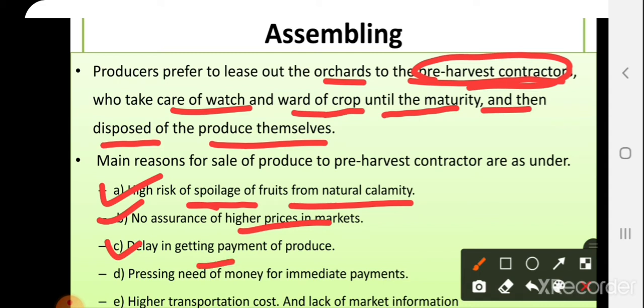Then delay in getting payments for produce, or because mango cultivation requires high investment or high capital, meaning various activities like harvesting and spraying. For that purpose, they take money from the pre-harvest contractor and finally sell the produce to the pre-harvest contractor. Then pressing need of money and immediate payments, then high transportation cost and lack of marketing information are also reasons for selling the mangoes to these pre-harvest contractors.